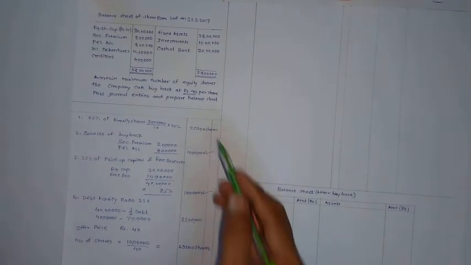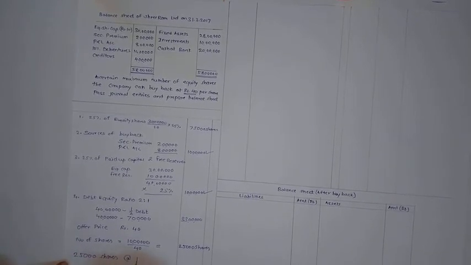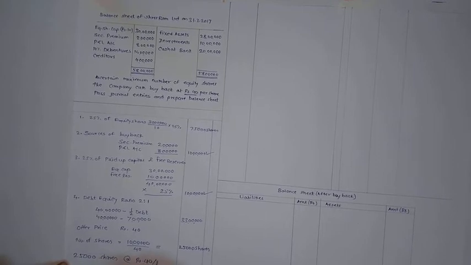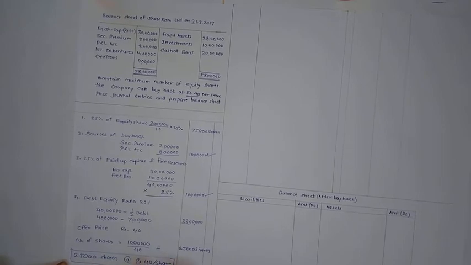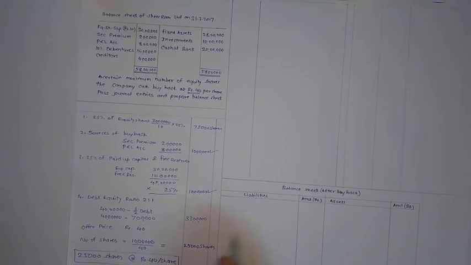So now final is the company can buy back 25,000 shares at rupees 40 per share. So using these conditions, one thing is final, that the company can buy back 25,000 shares at rupees 40 per share. So as per these limits, now we will pass journal entries and we will also prepare the balance sheet.